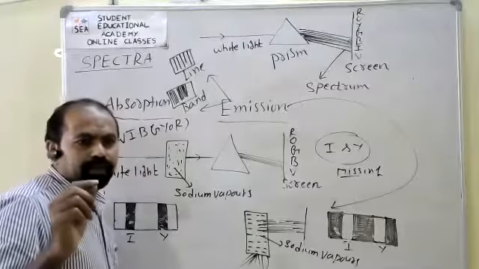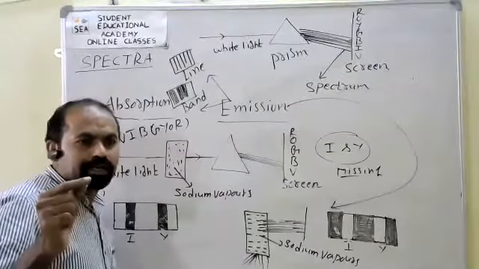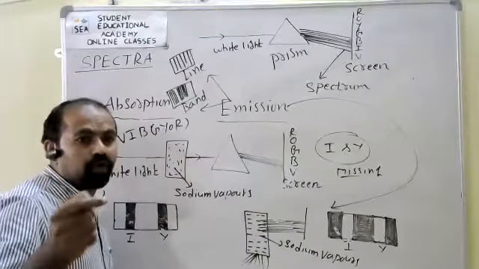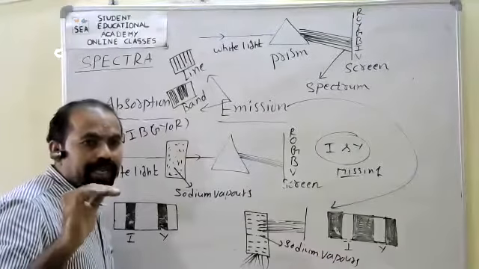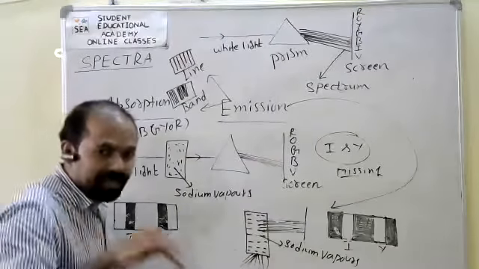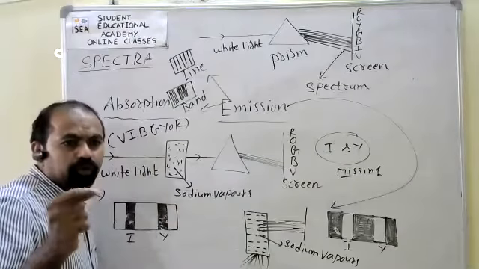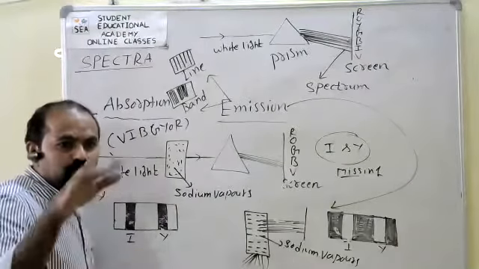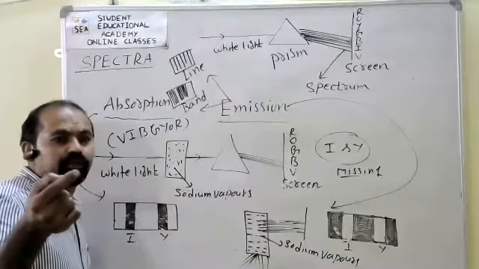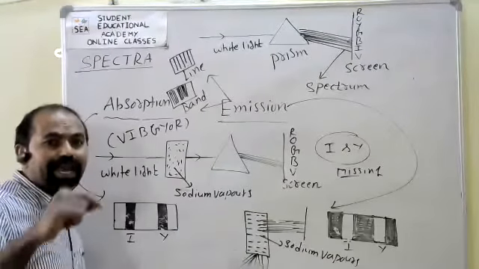Line spectrum is formed due to the transition, the moving, of electrons between energy levels in an atom.